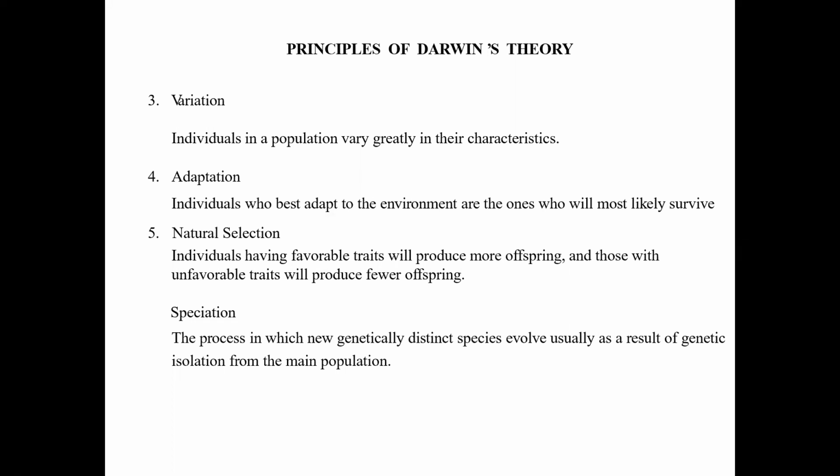Natural selection: individuals having favorable traits will produce more offspring, and those with unfavorable traits will produce fewer offspring. That means an individual who is very healthy and better adapted to the environment can produce more offspring than an inferior one. The inferior one will produce fewer offspring, and day by day it will lose its generation, and ultimately it will vanish.